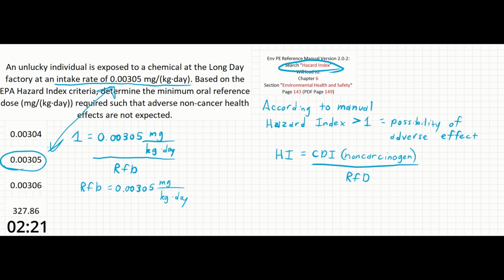If we selected 0.00304, this value is slightly lower than the intake rate, which would make the hazard index greater than 1, indicating the potential for adverse effects and therefore not meeting the acceptable threshold. Similarly, if we used 0.00306, this value is slightly higher than the intake rate, which would make the hazard index less than 1, meaning it is acceptable but not the minimum value that satisfies the threshold condition.